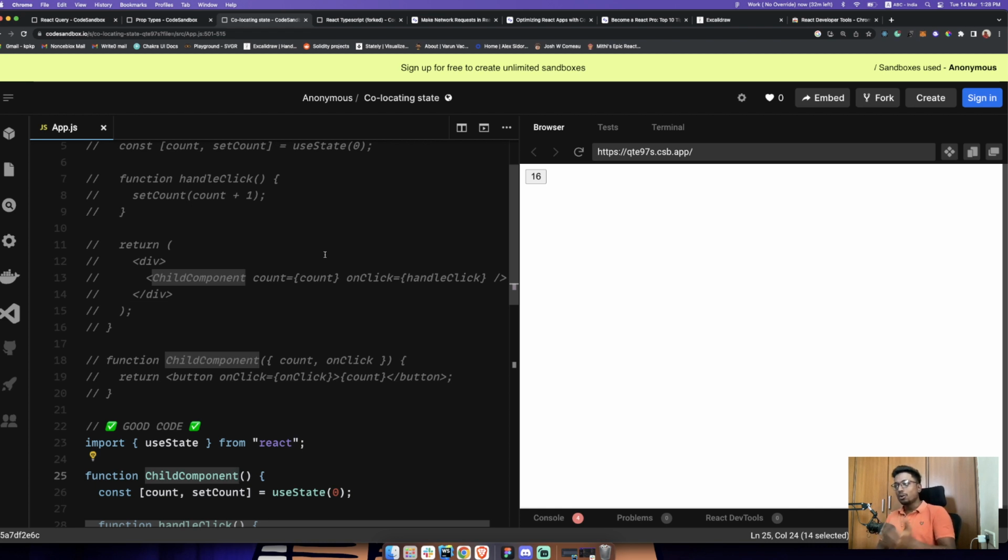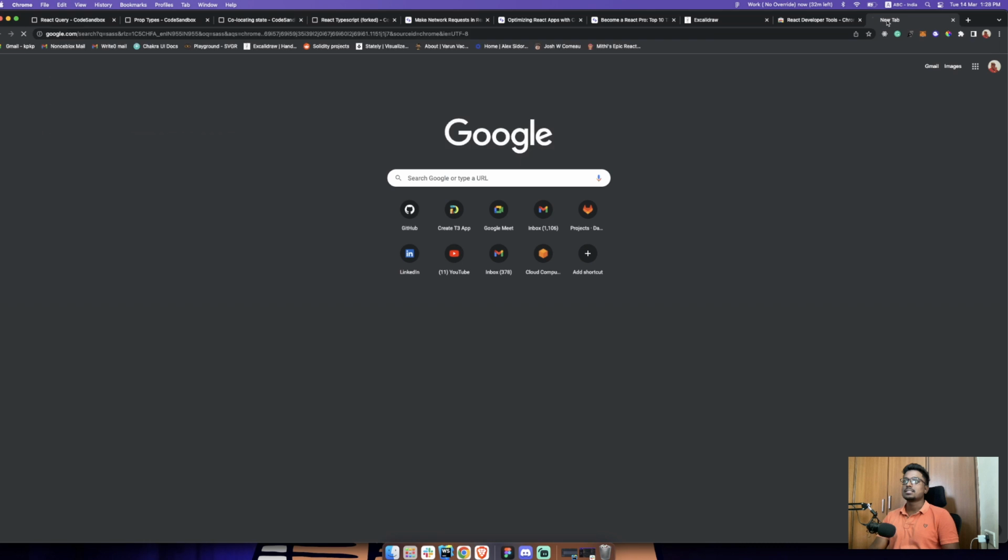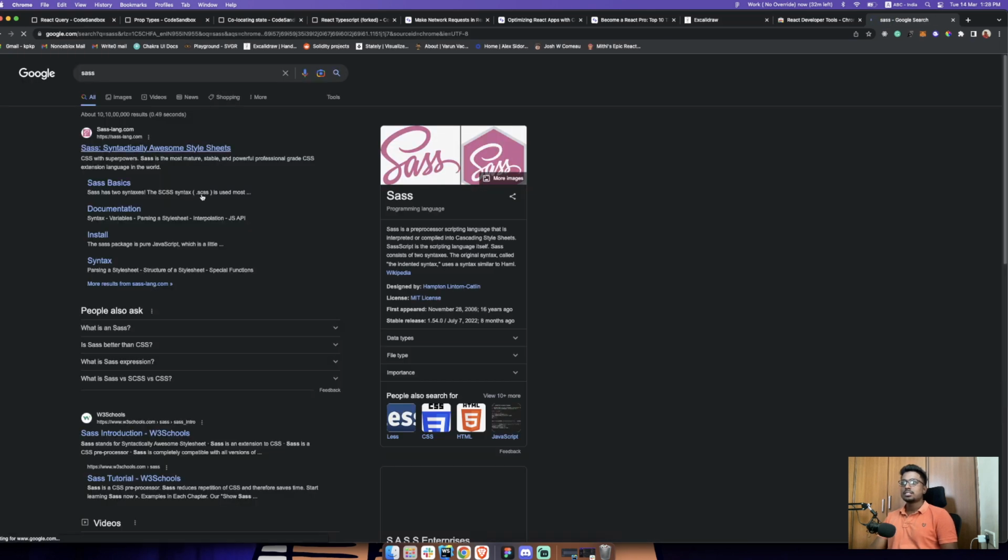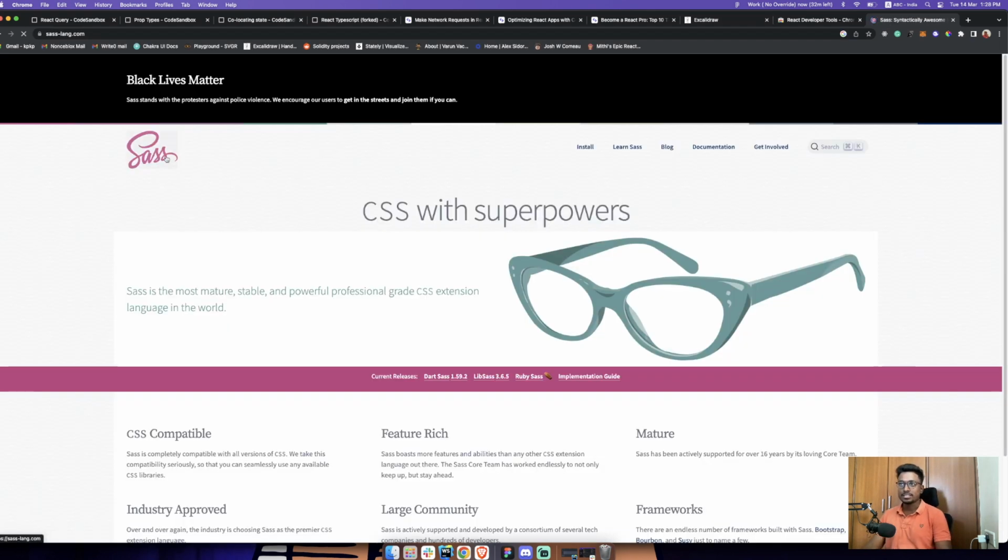Even if you want to write CSS, don't just write plain CSS like that. Start using Sass with your React. The reason you have to use Sass is because it's a preprocessor. People might use Chrome, Firefox, Safari, Brave, Opera, whatever they want, right? We cannot just tell the user to use Chrome. That's the reason you have to make sure that your CSS supports all these browsers, and the best way to do that is with preprocessors.